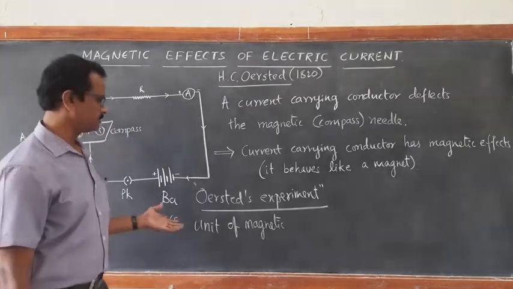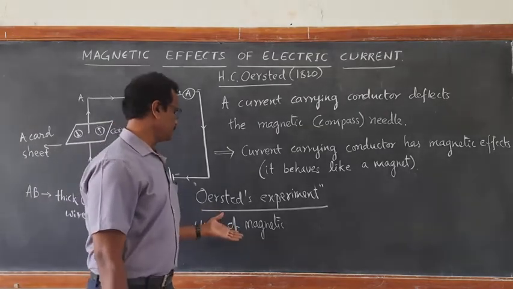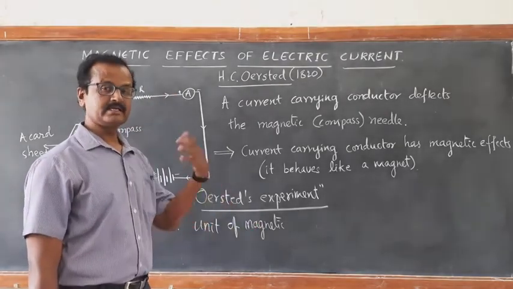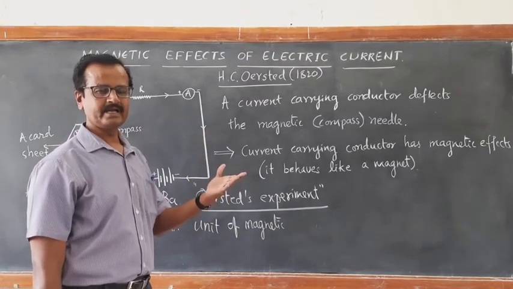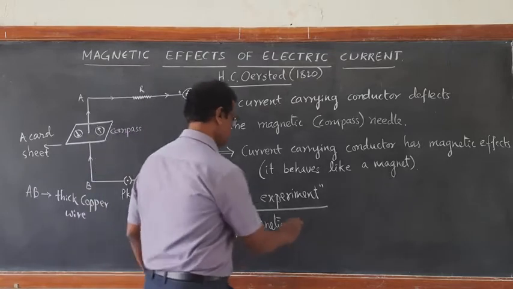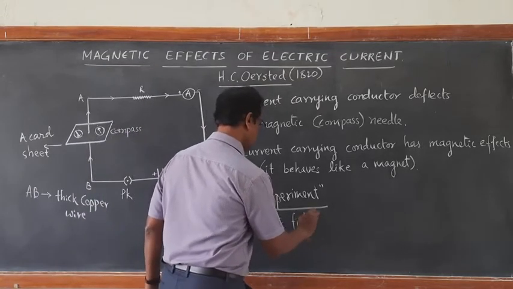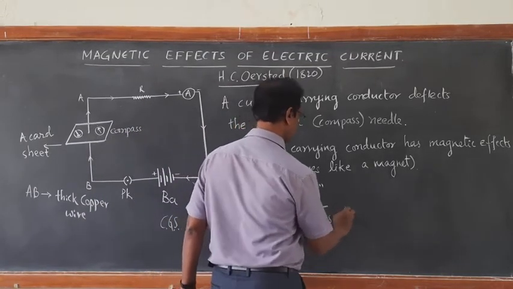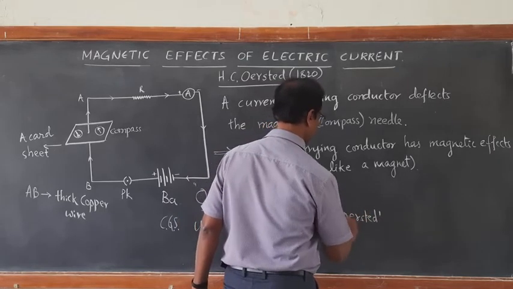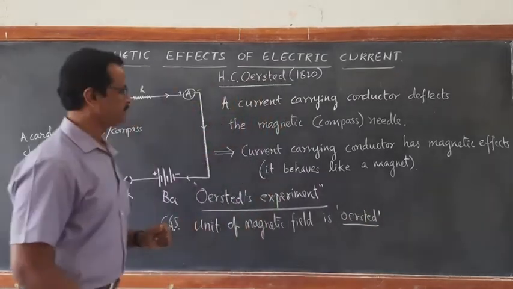In the SI system, the unit of magnetic field is Tesla. Tesla is another great scientist, right? So the CGS unit of magnetic field is named Ørsted in his honor.